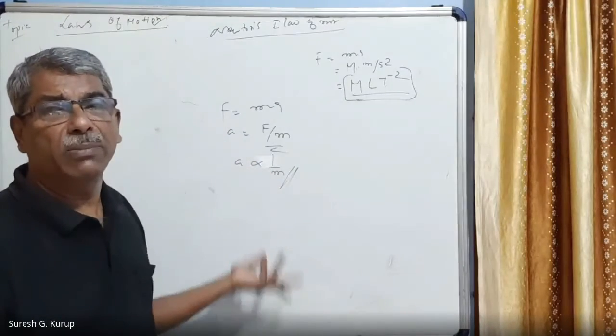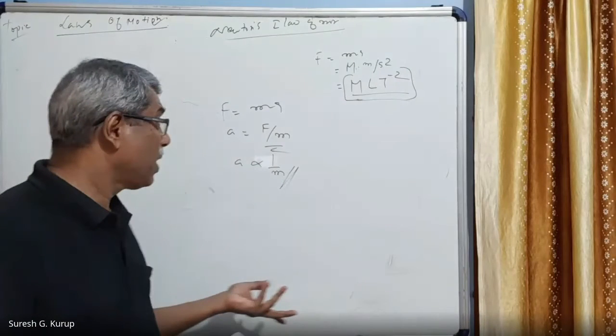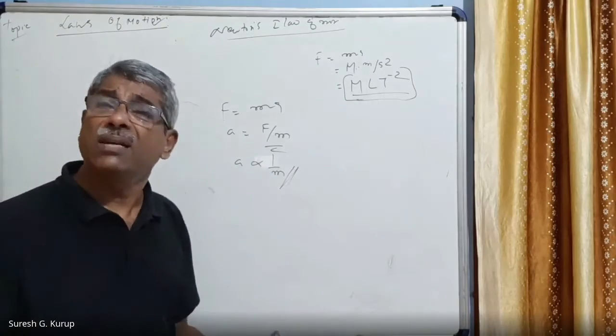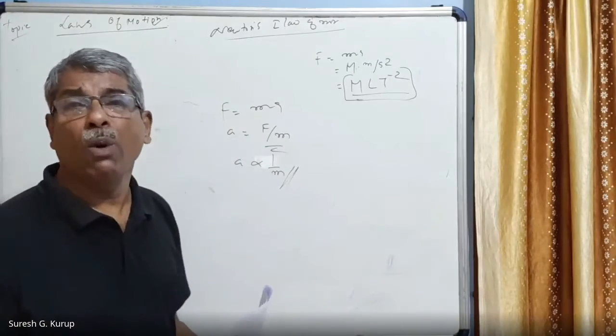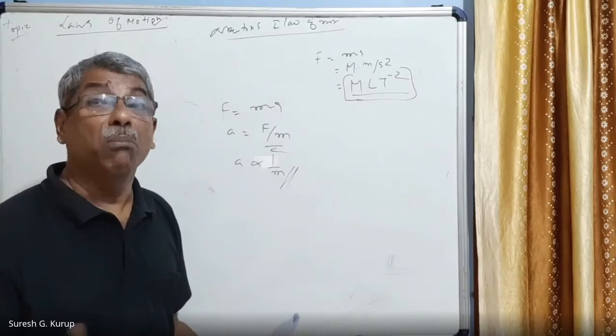That means when the same force acts on different masses, the body having less mass will have more acceleration. Lighter mass is more accelerated.